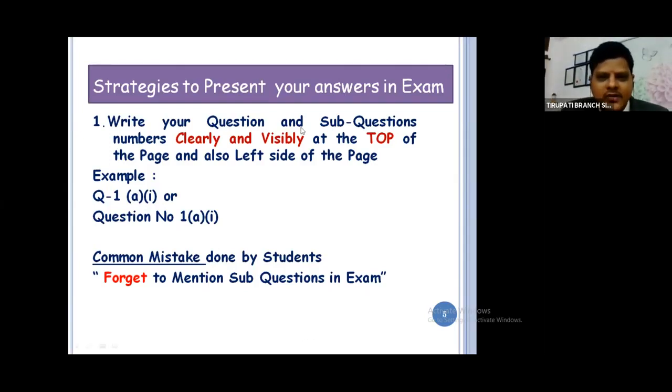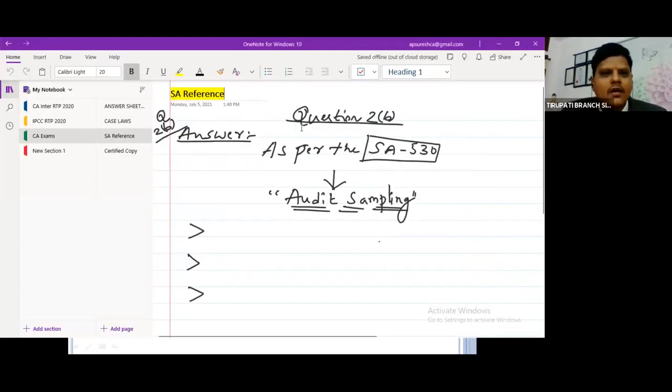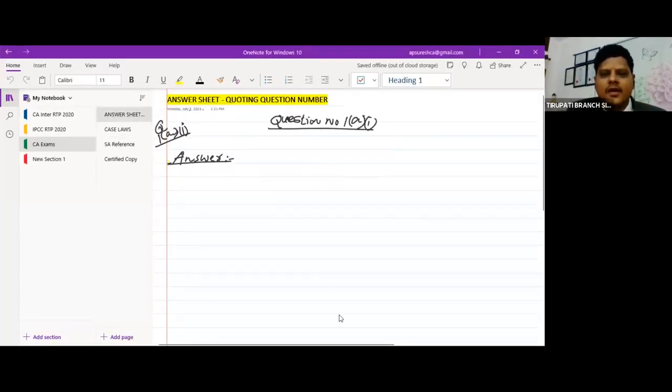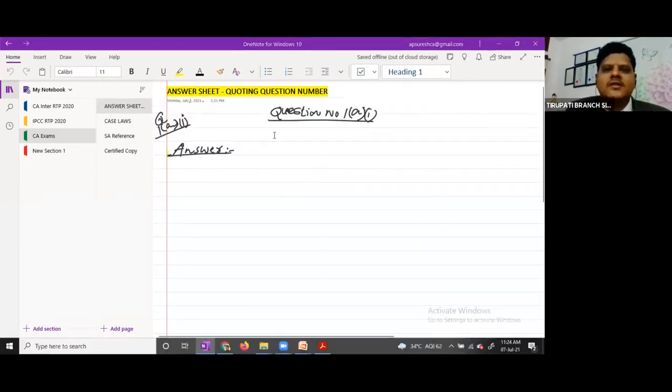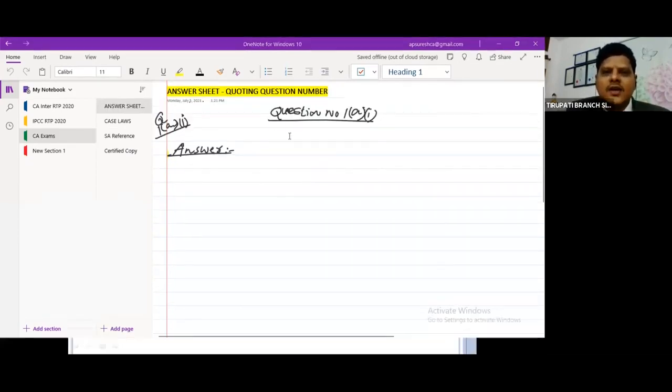Now let me share my screen. This is your answer paper in the main examination. I think my screen is visible to all participants. How should I write the question number? First, at the top center of the page, write question number 1A sub question number 1, and also on the left side write 1A sub question number 1. Please mention it as the answer. In case of a practical problem, mention it as a solution. Now write as an answer. Underline this point, then don't write anything here.